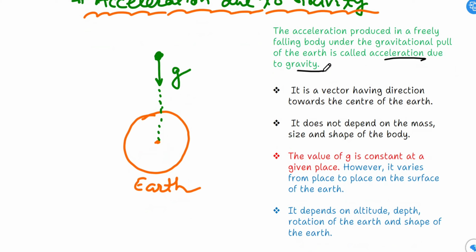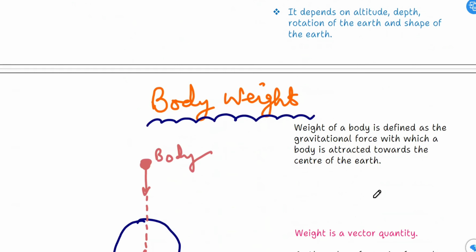It is a vector having direction toward the center of the earth. Second thing, it does not depend on the mass, size, and shape of the body. The value of g is constant at a given place. Similarly, it varies from place to place on the surface of the earth. And finally, it depends on the altitude, depth, rotation of the earth, and the shape of the earth. So these are certain points about the acceleration due to gravity.